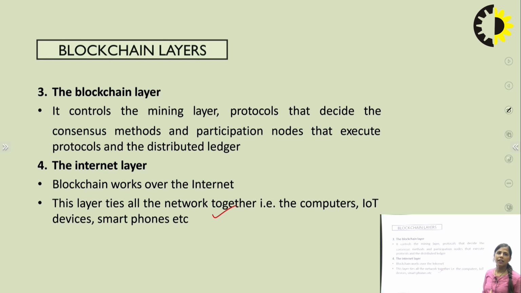Means in the internet layer, for example, we may be participating from a smartphone or from our laptop. So these are the different devices which count as system nodes, and these all work together to form a particular network. So these are the different layers we have discussed.